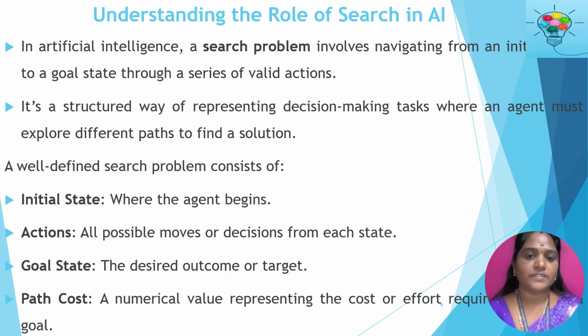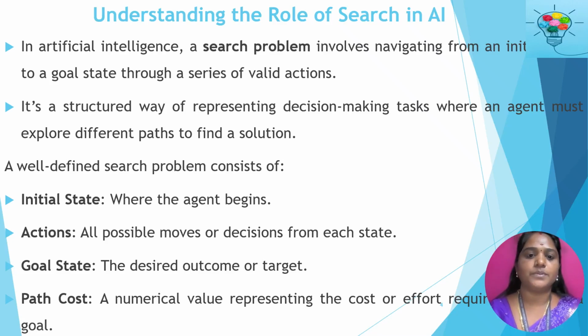Whatever the problem, I have to find a solution, so you have to reach the target, the goal state. That is the desired outcome or target. Then path cost. Path cost is represented as a numerical value of the cost, the effort required to reach the goal state.